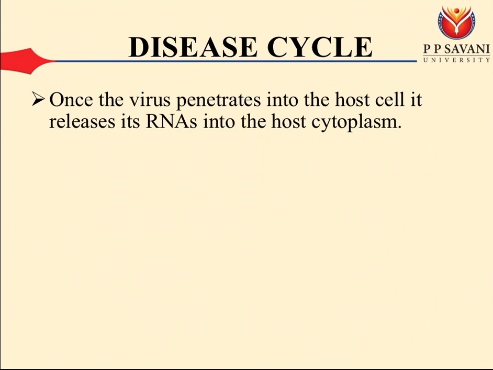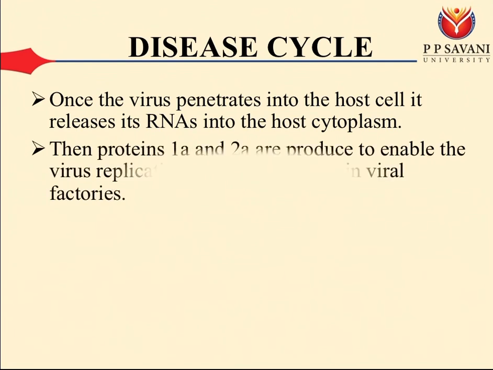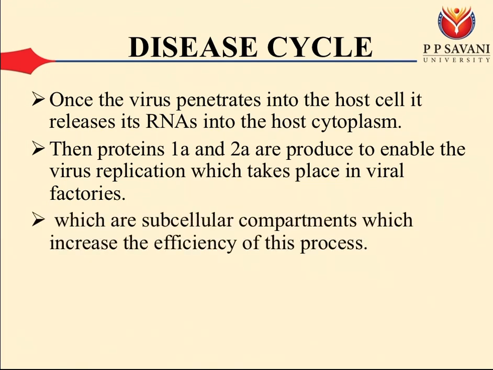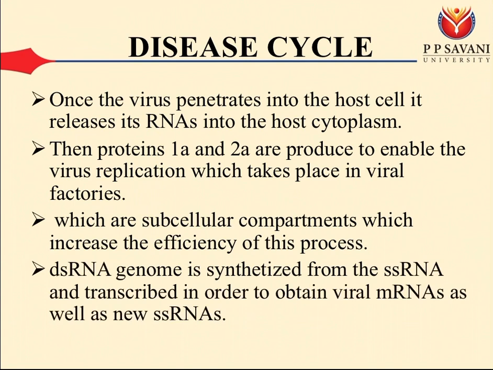Once the virus penetrates the host cell, it releases its RNAs into the host cytoplasm. Then proteins 1A and 2A are produced to enable virus replication, which takes place in viral factories, which are subcellular compartments that increase the efficiency of this process. Double-stranded RNA is synthesized from the single-stranded RNAs and transcribed in order to obtain viral mRNAs as well as new single-stranded RNAs.